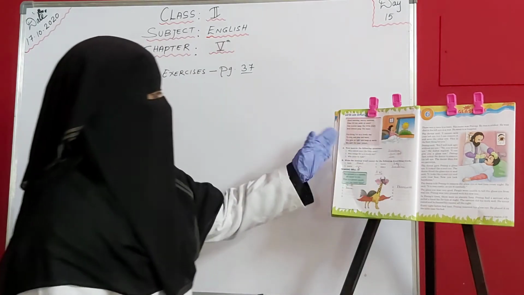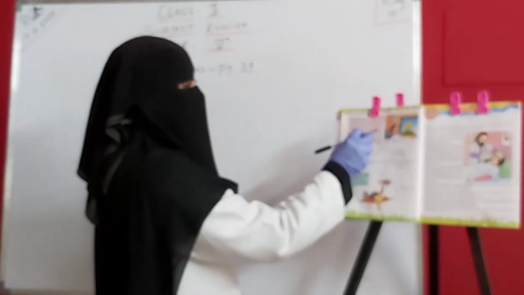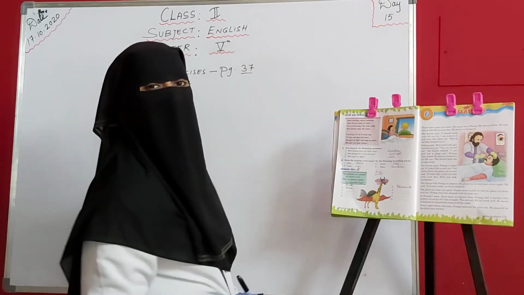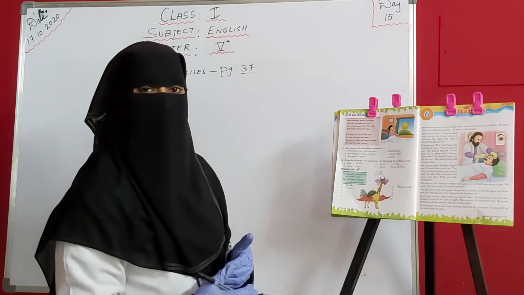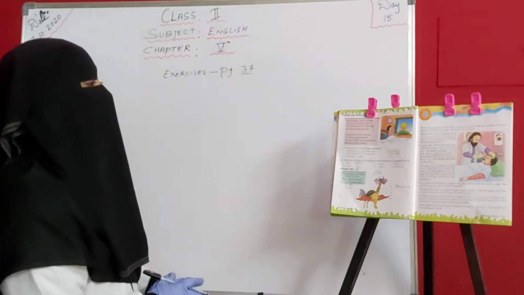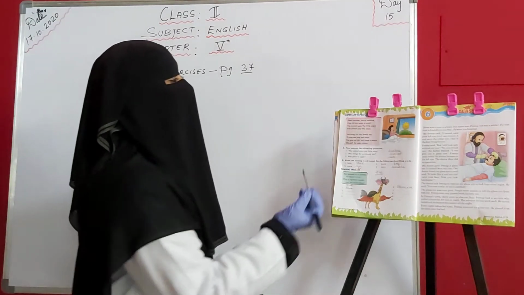Here a poem has been given. Okay, so what do you have to do? You have to read this poem, memorize it, learn it and send it in the group. Okay, so what is the poem here?